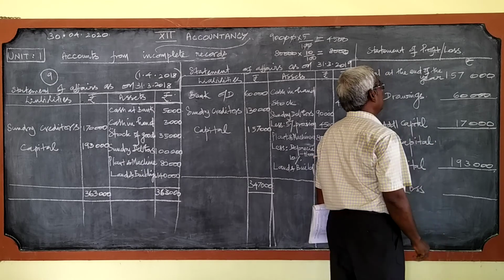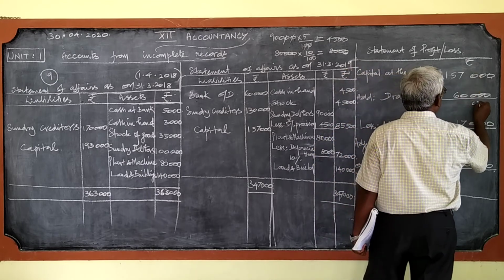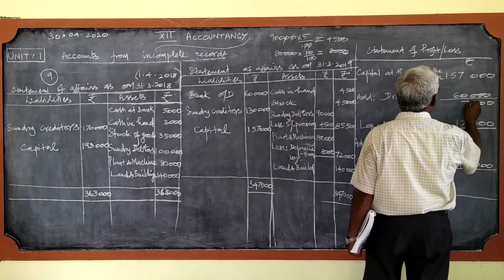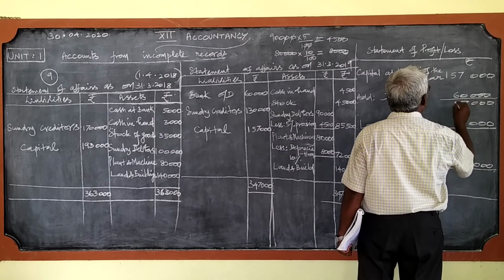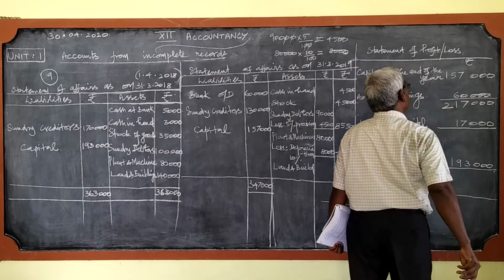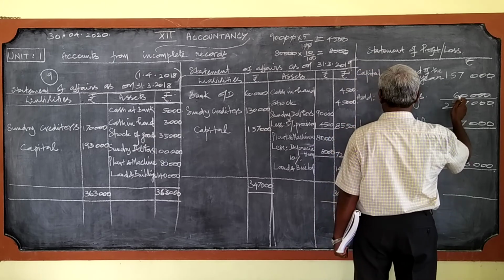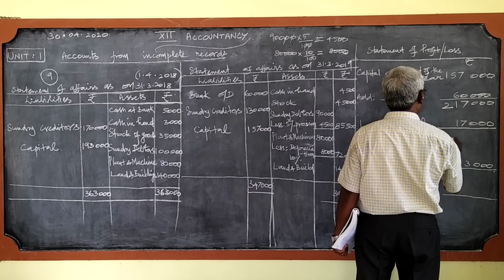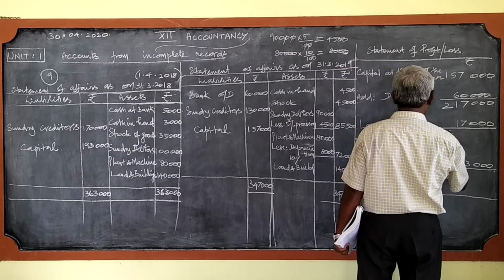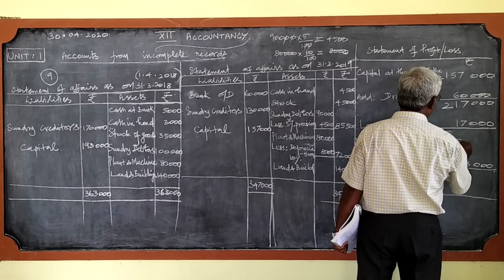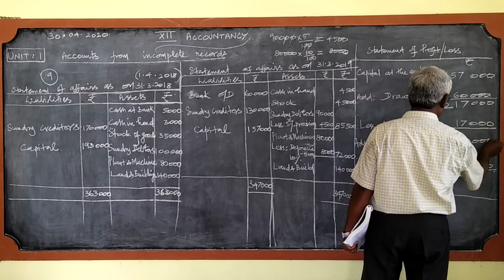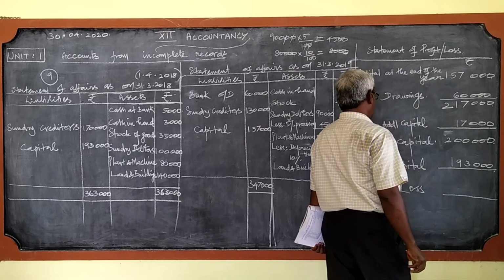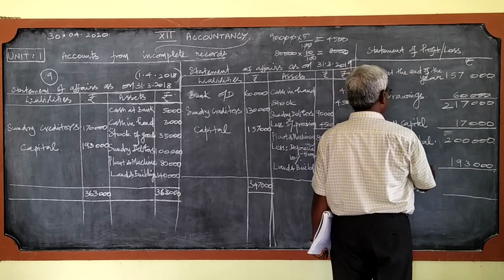We can find the opening capital. Add these two. Then you minus this: 2,17,000 minus 17,000, you will get the adjusted capital, 2 lakhs. And from this you minus this.